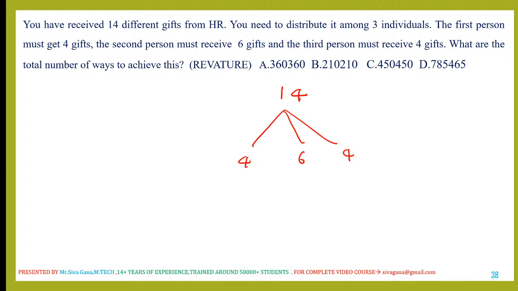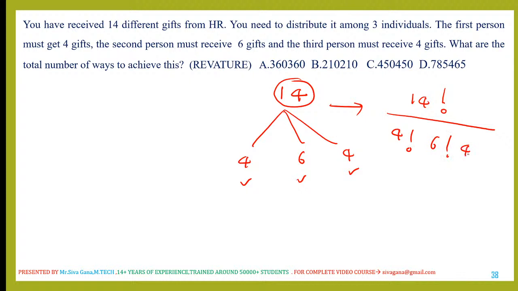So you need to distribute to 3 individuals. These 14 gifts we have to distribute: first person 4 gifts, second person 6 gifts, third person 4 gifts. In how many ways can we do it? Based on this distribution, 14 gifts can be distributed in 14 factorial ways, divided by 4 factorial, 6 factorial, 4 factorial. So this is the answer for this question.